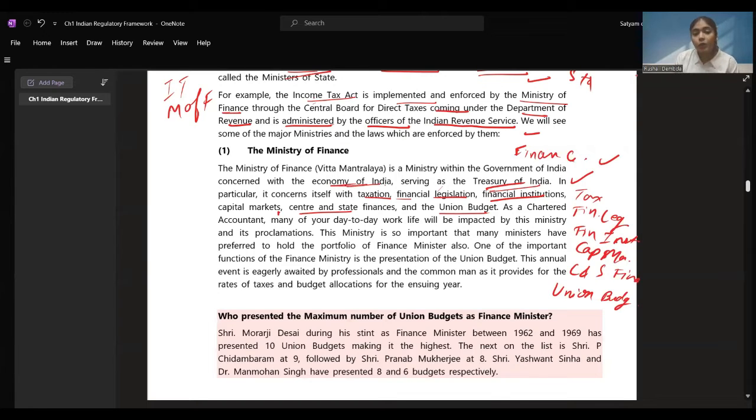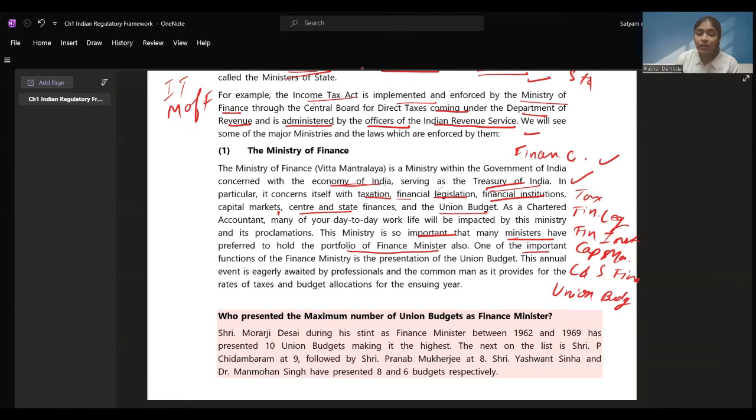As a chartered accountant, many of your day-to-day work life will be impacted by the Ministry of Finance and its proclamations. We, who will be chartered accountants, have to see what the changes in the Ministry of Finance are and how they are going to impact our functioning. All is dependent on the ministry, right? Whatever changes and reforms they bring in, it is important for us to know. This ministry is so important that many ministers have preferred to hold the portfolio of finance minister also.